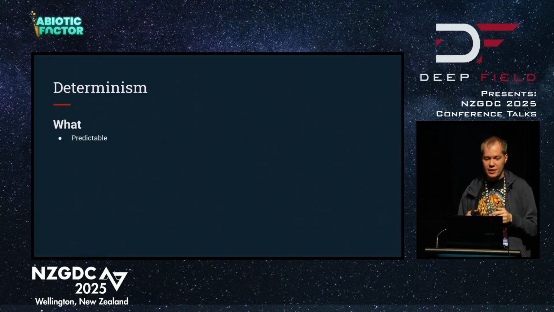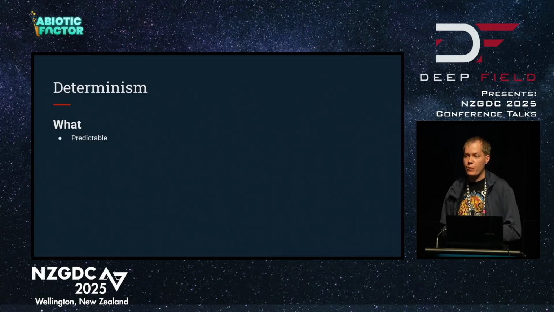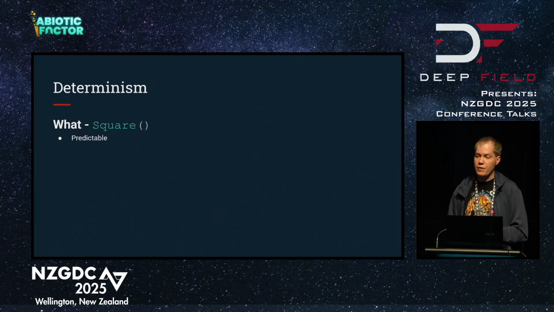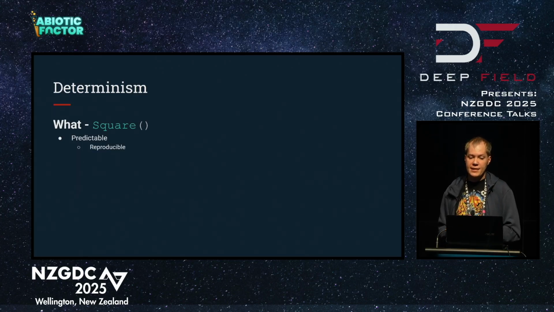So, in its simplest sense, a deterministic function is a predictable function. If you think of the square function in Unreal or whatever game engine you're using, basically you give it a value, it will square it, give you the value back. If you feed it 2, it will give you a value of 4 back. We know this every time before we call the function because it is predictable. This also makes these functions reproducible. So if we feed it 2, 2, 2, we will get 4, 4, 4 back every single time.